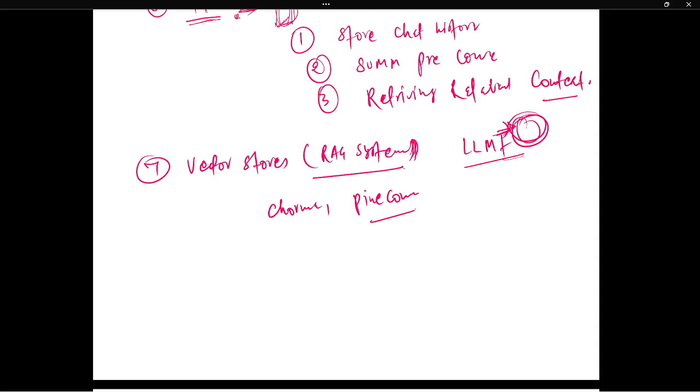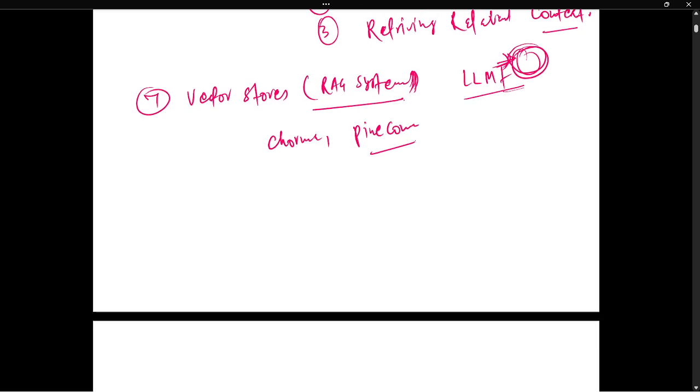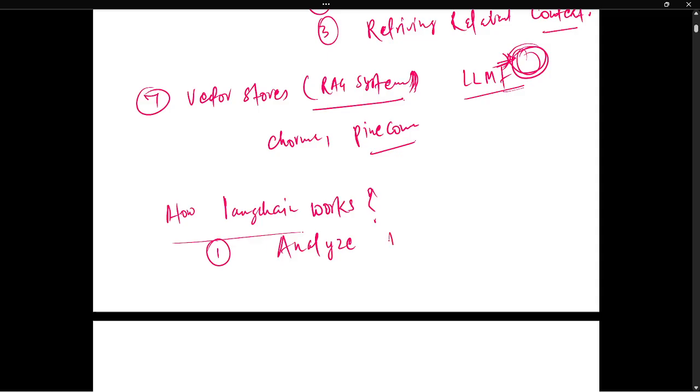Okay, now we need to see how LangChain works internally. So how does LangChain work? I'm asking how LangChain works internally. Suppose I am a user, and I'm asking a question. I'm building an agent so that it will solve this problem.